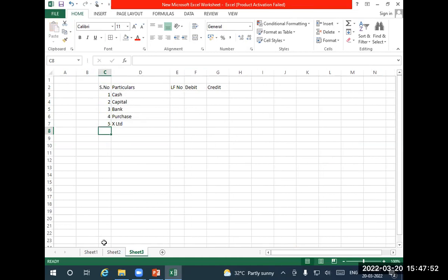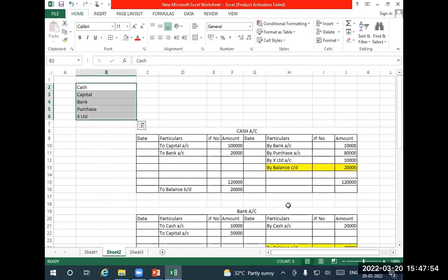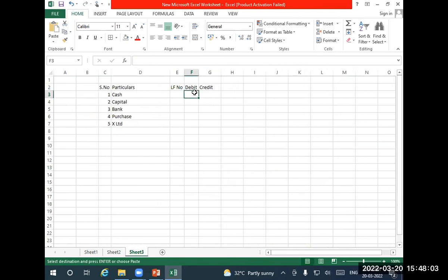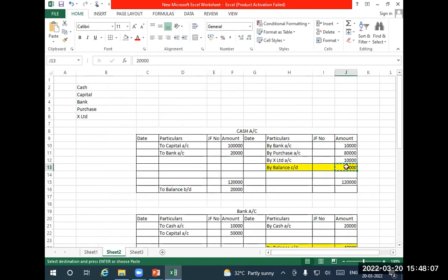What is the cash balance in the ledger account? 20,000. Which side? If the balance carried down is on the credit side, you have to write the opposite, where the balance brought down is, in the ledger. Meaning, which side is more?